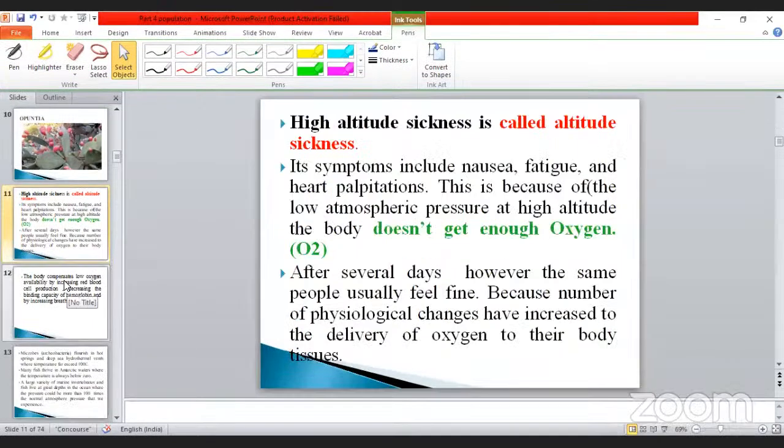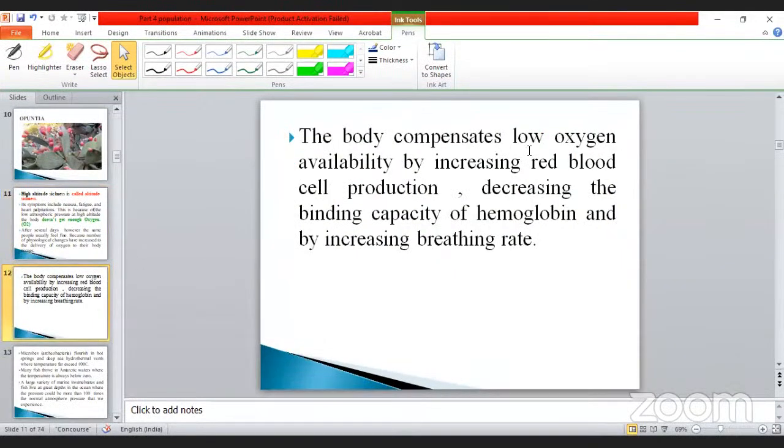Okay, go to the next one. The body compensates for low oxygen availability by increasing red blood cell production, decreasing the binding capacity of hemoglobin, and increasing the breathing rate. In hill places, when you are moving, we need oxygen, isn't it? So automatically our body's production of RBC will start, and the binding capacity of hemoglobin decreases.